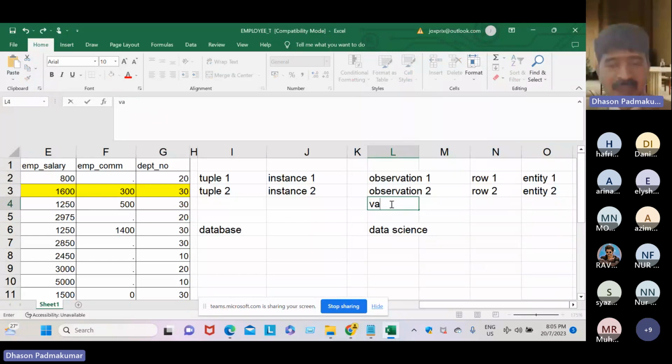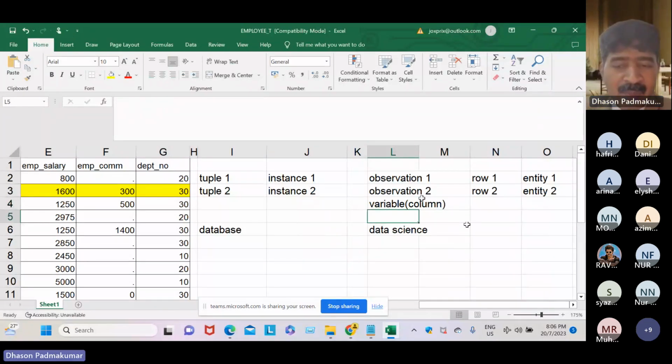We studied that. Variable means just a column, a column name. So you must have a good foundation and knowledge in this area.